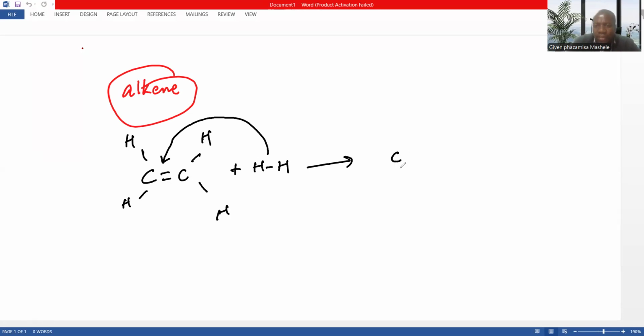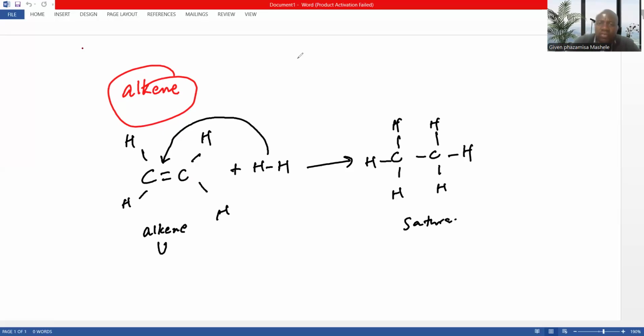So we're going to have something like this. So you can easily see that we move from alkene, which is unsaturated, to saturated. So the reaction is addition.